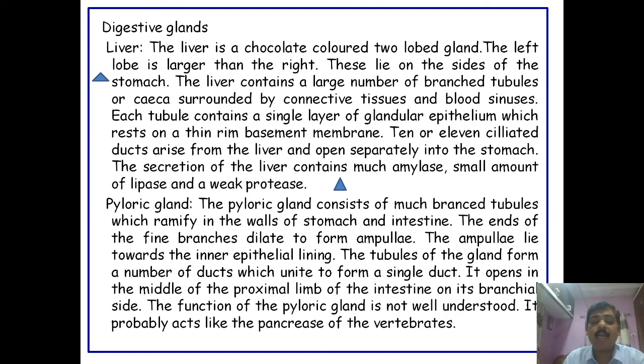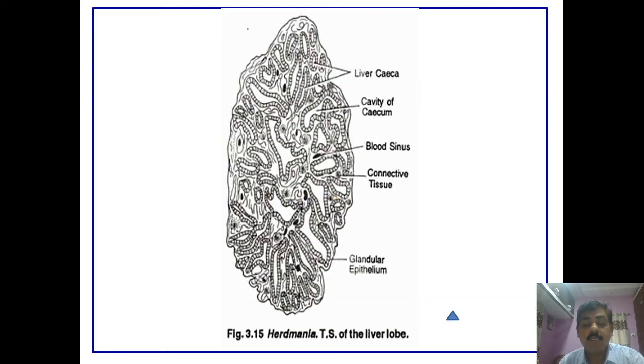The next gland is the pyloric gland. The pyloric gland consists of much-branched tubules which ramify in the walls of the stomach and the intestine. And the ends of the fine branches of these pyloric glands dilate into ampullae, which can be seen in the